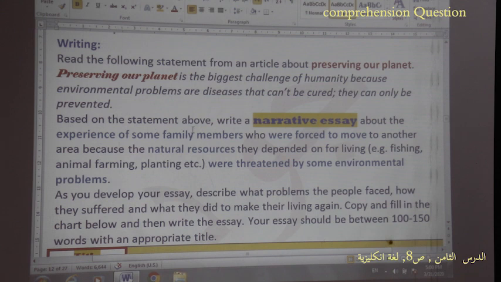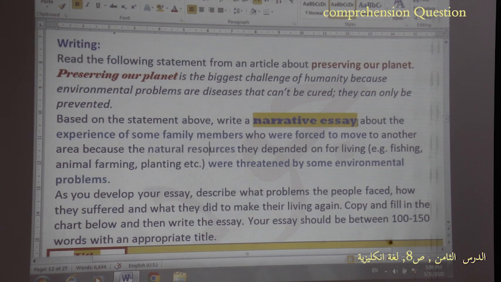Based on the statement above, refer to the statement, it's not a problem, but pay attention to the information here. Write a narrative essay. Here I told you to write a narrative essay, but in the final exam, you should understand that by yourself. You should read between the lines and understand the type of the essay. So write a narrative essay about the experience. And here are the words which are very important that tell you you are writing a narrative essay, though the topic is scientific and about natural resources.